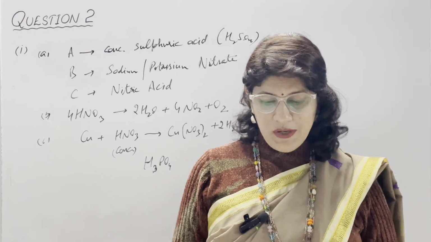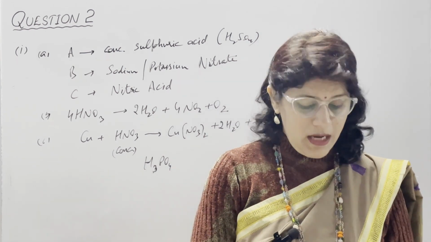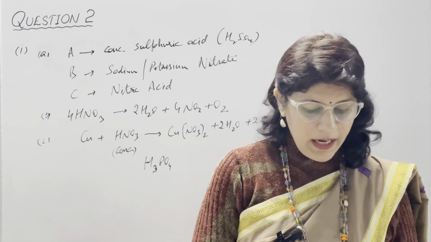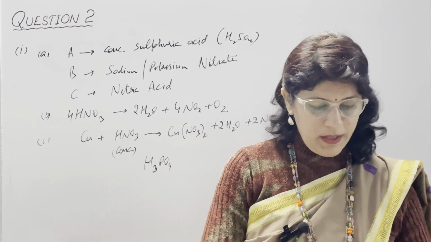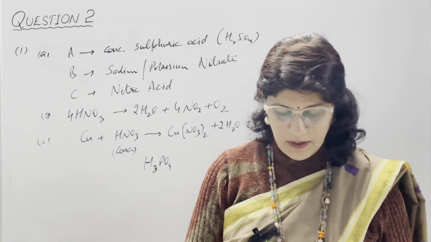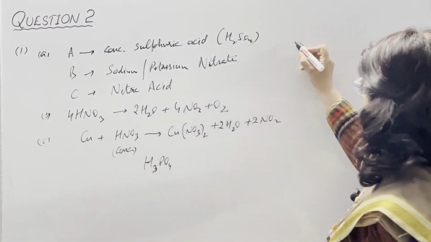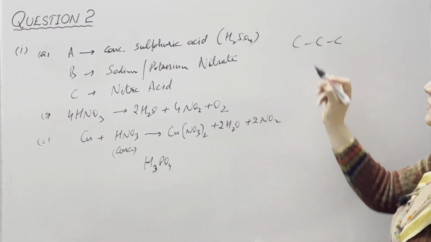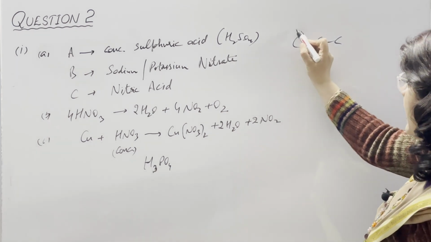Now coming to fifth part, draw the structural formula of the following. And the given first part is propanal. Al means aldehyde group. Aldehyde and the chain of 3. Propanal, it means chain of 3 is there. So we need to draw a chain of 3 carbon atoms, and propanal.